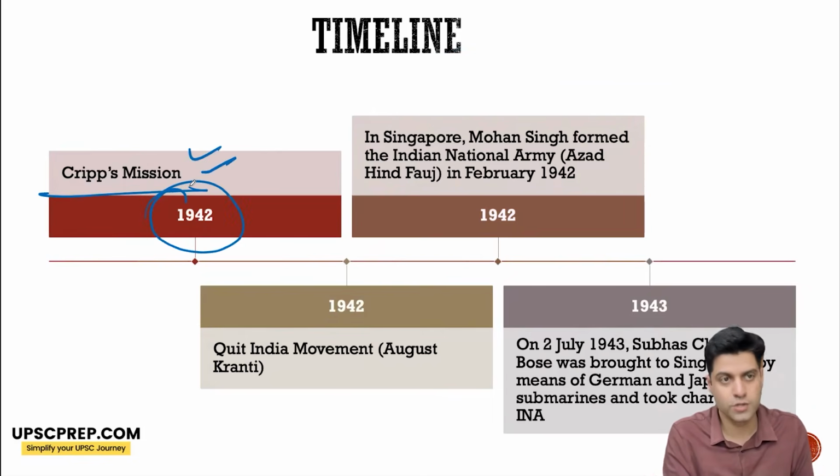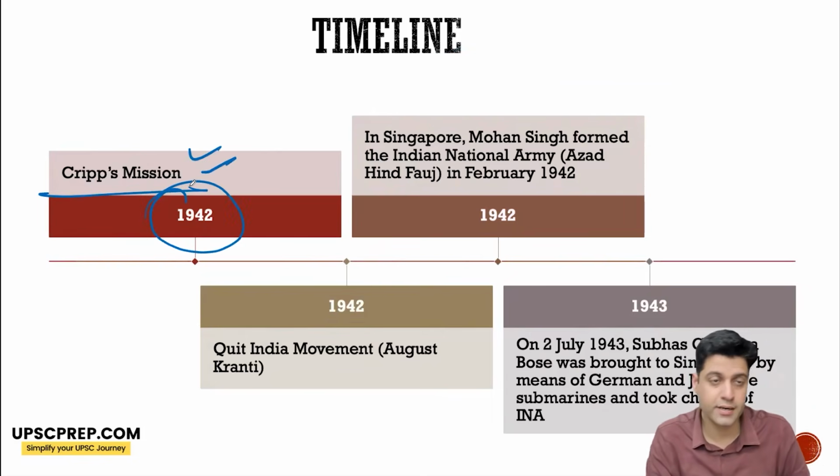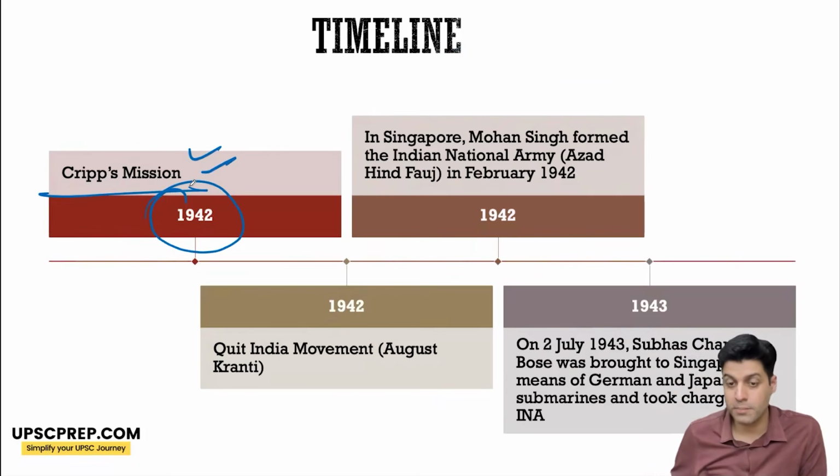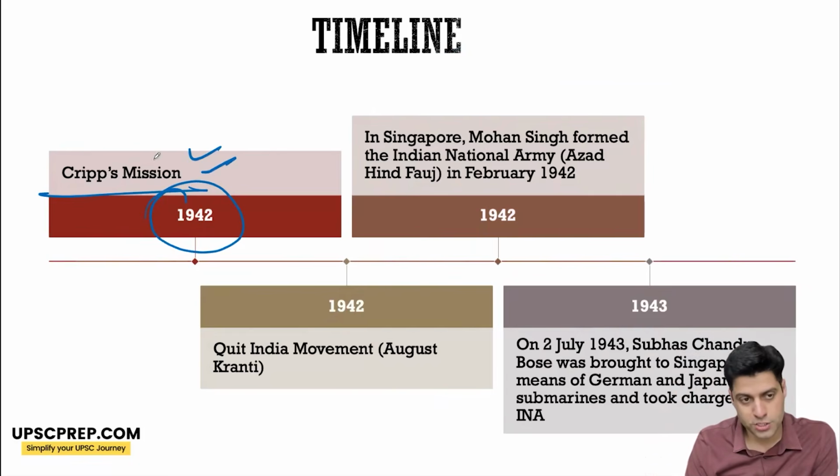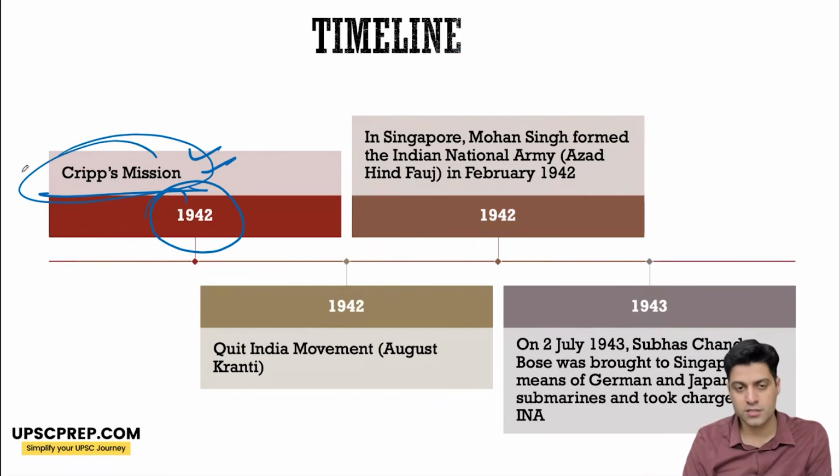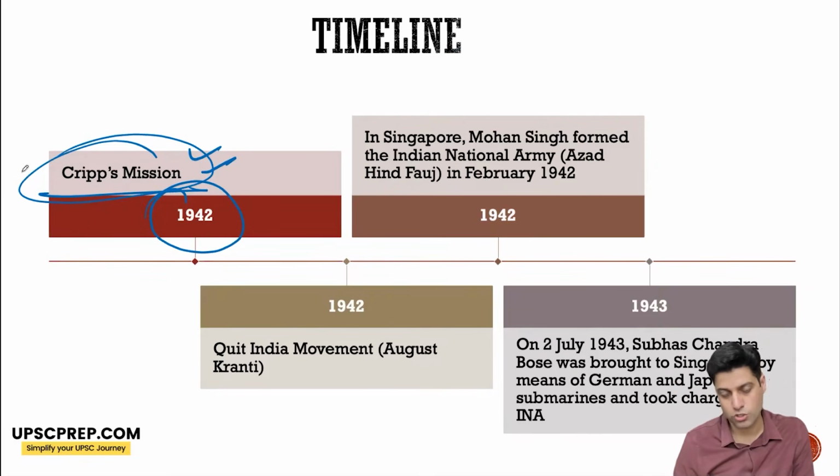Another mission was sent to India to persuade Indian political parties to support the British in the war effort, at the same time agreeing to some sort of temporary agreement. But the Cripps Mission was also not agreed to. Whatever Stafford Cripps proposed was not agreed to.